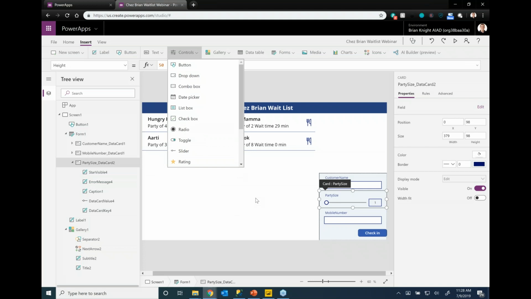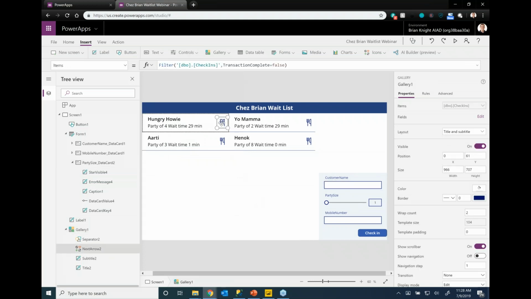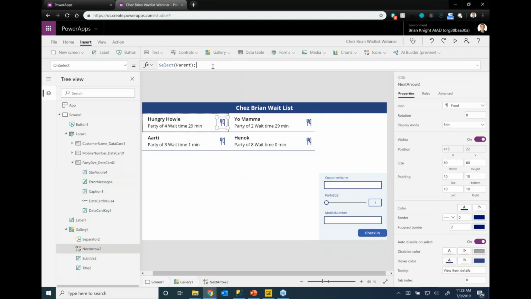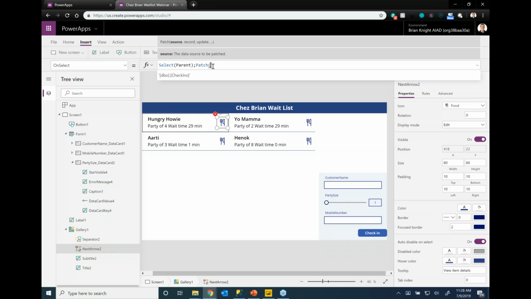So in my case, we'll picture this fork here is a custom control that I'm using. To actually have this do an update, what we can do is use Patch. Now the Patch command is responsible for basically doing an update or an insert. In my case, it's going to ask, do I have this record already here? And the record I want to see is this item. Oh, sorry, I need the table first. Let me go back here.